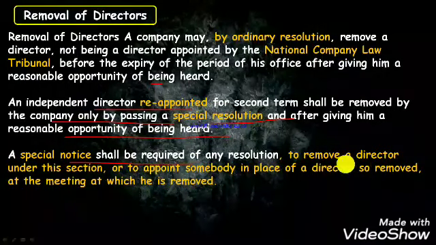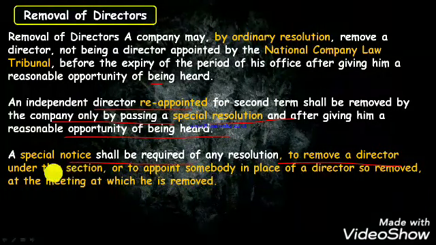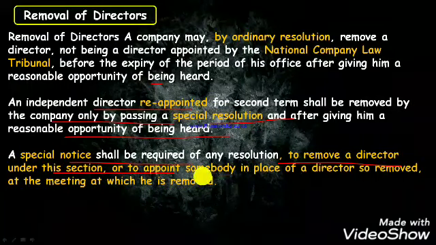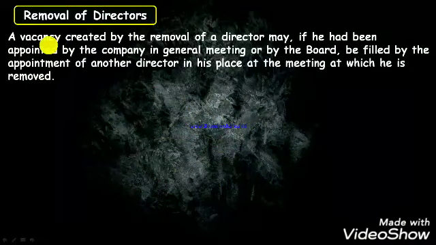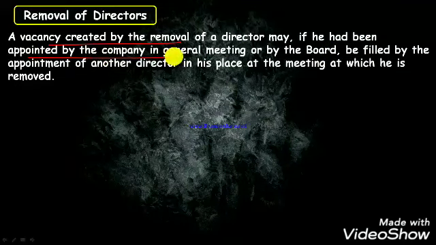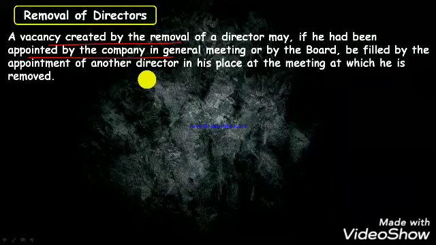A special notice shall be required of any resolution to remove a director under this section or to appoint somebody in place of the director so removed at the meeting at which he is removed. Okay. A vacancy created by the removal of a director may, if he had been appointed by the company in general meeting or by the board, be filled by appointment of another director in his place at the meeting at which he is removed. So whenever the old director has been removed, a new director has to be appointed either at the annual general meeting or at any other place.